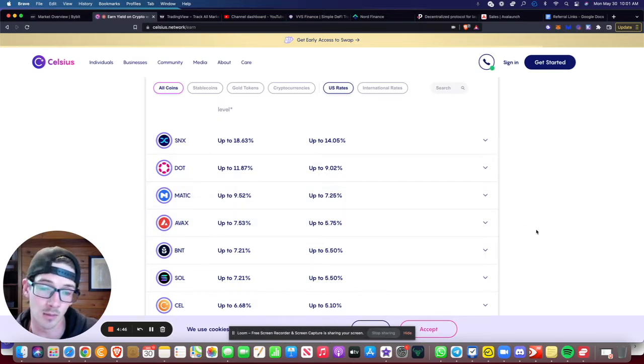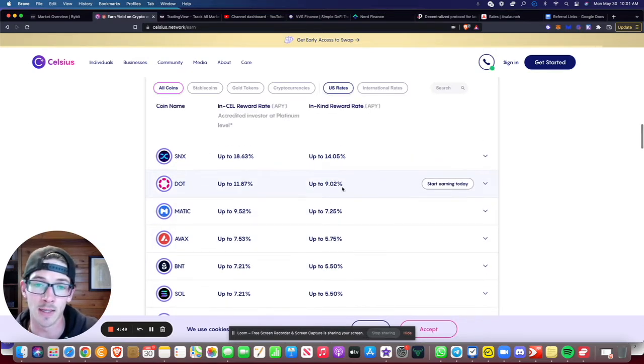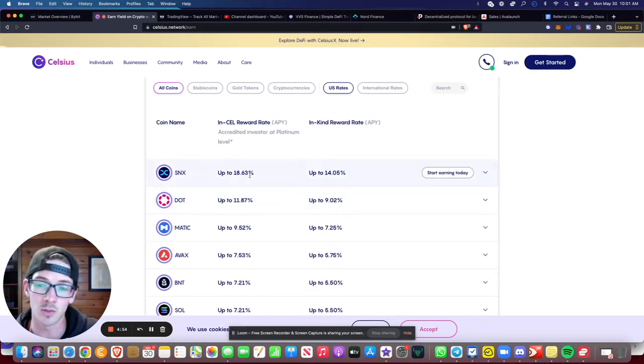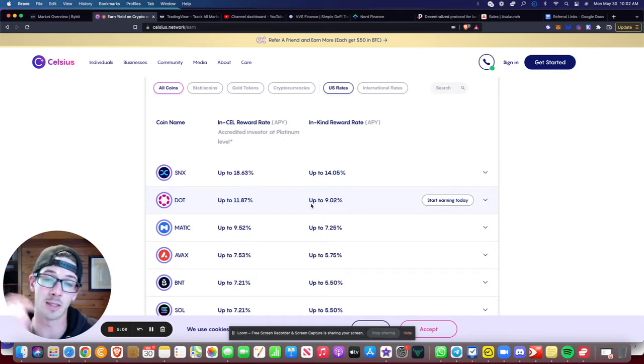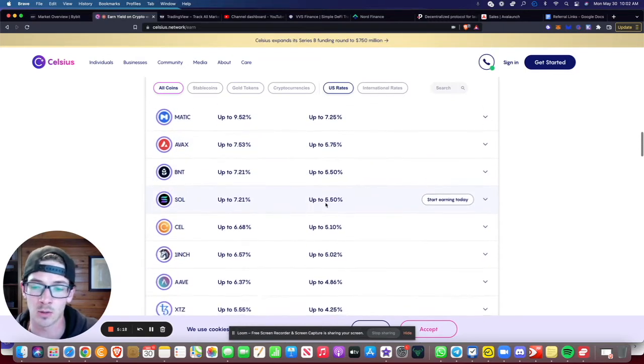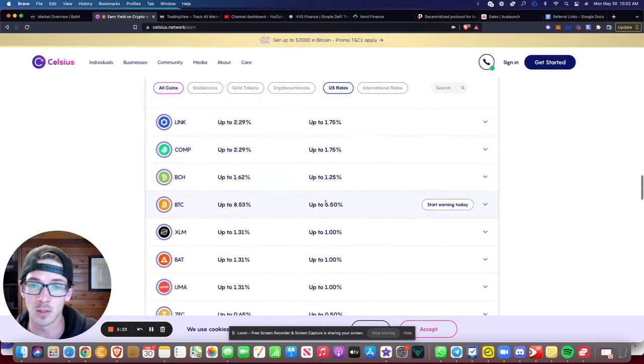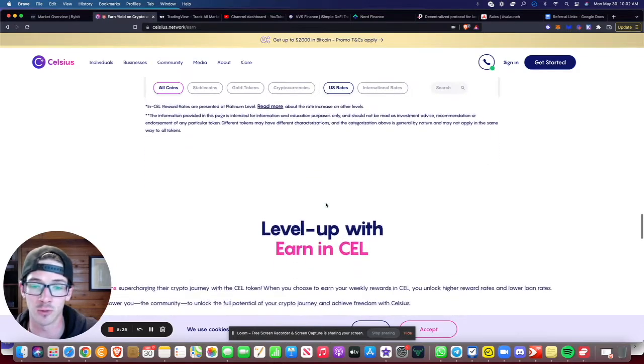This is where I'm staking my Polkadot for the time being, and I'm earning about 9% on my Polkadot. You can earn in Celsius, so if you want to earn a little bit more, a higher percentage APY, this means that you are earning the CEL token. This means you earn whatever you are staking. So for instance, I'm doing DOT. If I'm lending DOT out, or I'm giving the platform the ability to lend my DOT out, then I'm earning 9% on that, just to earn DOT back. So you can take a look here, check out all the different ones that they have on this platform, where you can currently be receiving at least a little bit back for a lot of various different cryptocurrencies.